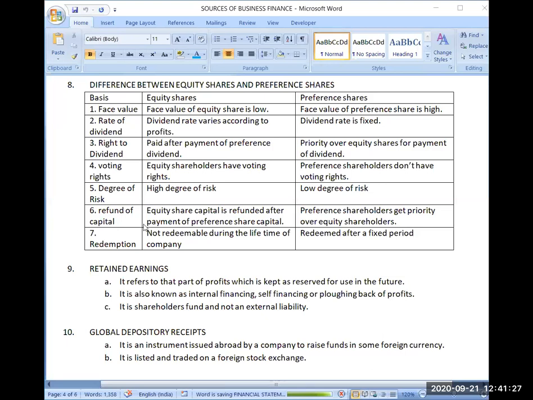Right to dividend. Okay, right to dividend. I will again explain. See what has happened. Suppose the company has earned rupees 100 as profit. Out of that 100, the company is first required to pay the dividend to the preference shareholder. Suppose the dividend payable to the preference shareholder is rupees 70. So out of 100, first the company will pay 70 rupees dividend to the preference shareholder.